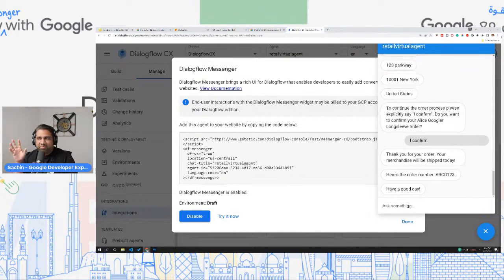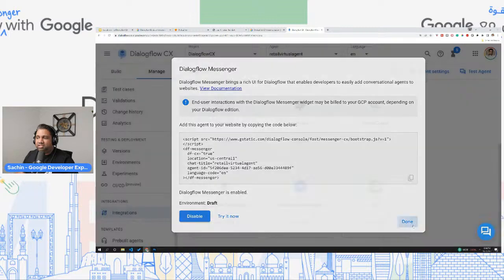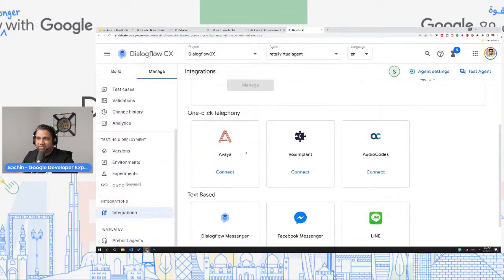So you must be wondering, this is great, what are the other things I can do? Just like this integrations. Imagine now you're having an entire set of conversations, or you want to know where's my order, or where is it at. You can actually have a conversation with it using your phone, right? Dialogflow also integrates with other telephony providers you see over here.